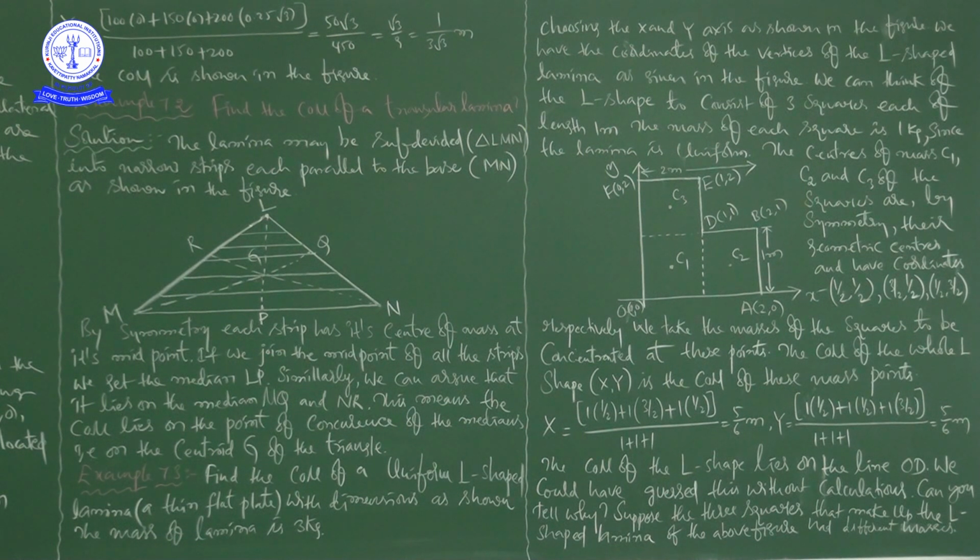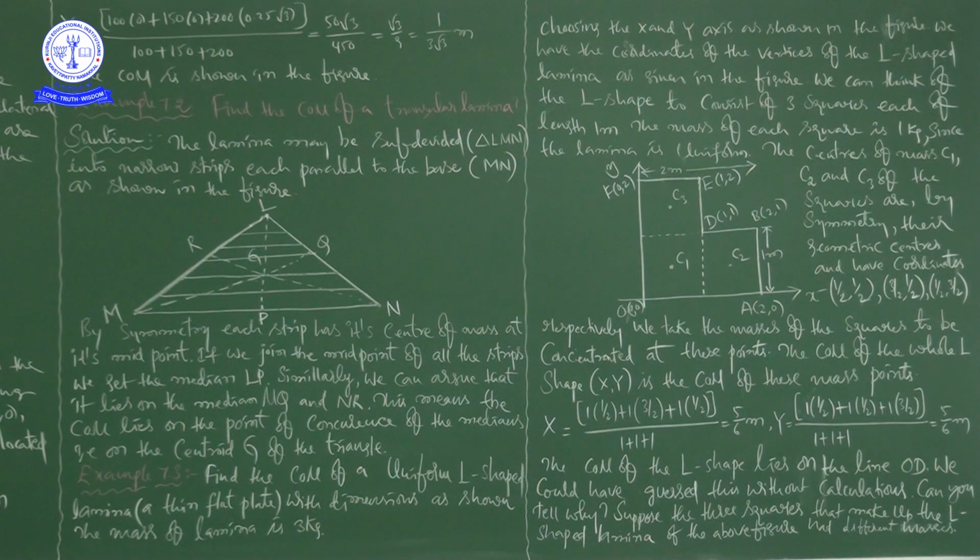Find the center of mass of a uniform L-shaped lamina, a thin flat plate with dimensions as shown in the figure. So here the mass of the lamina is 3 kg.